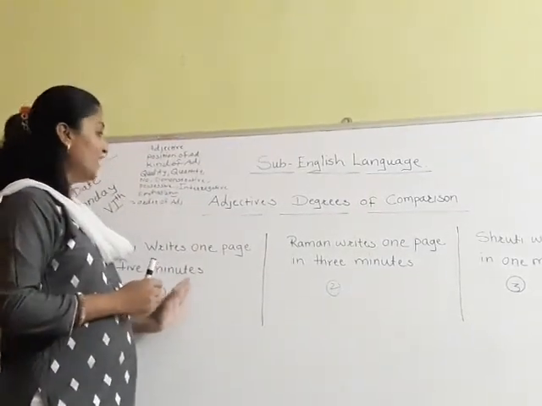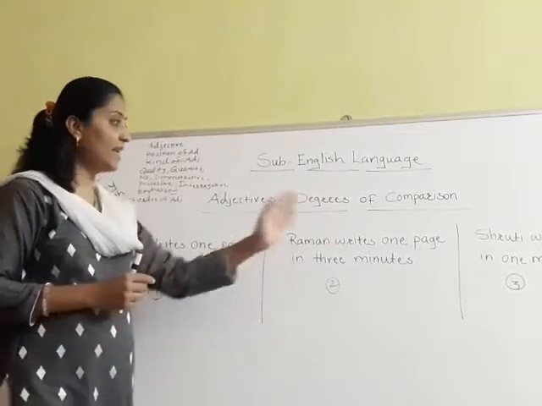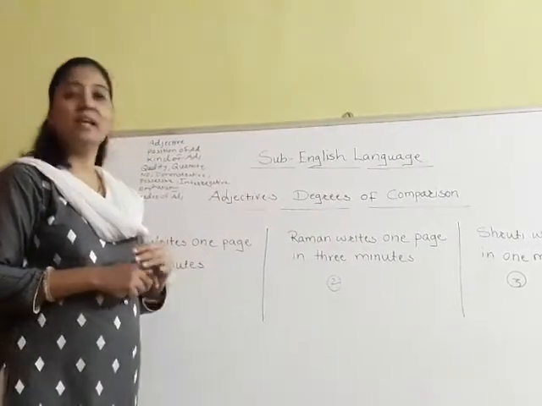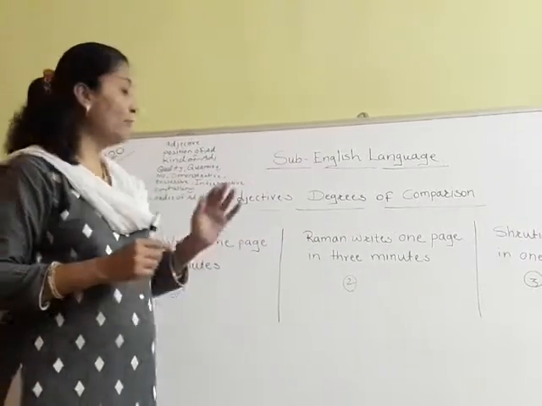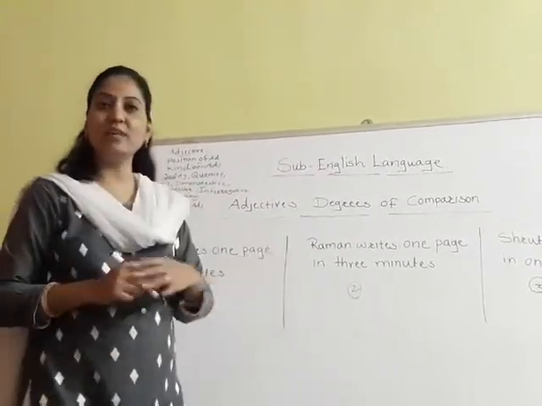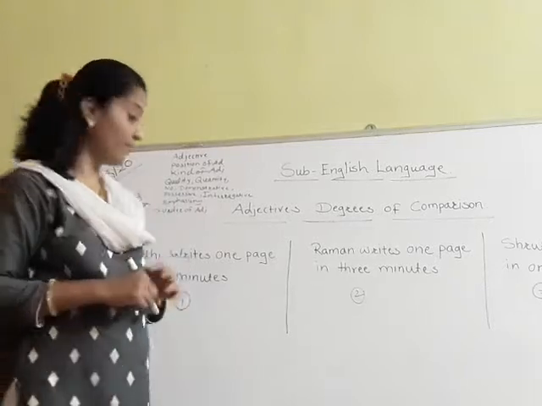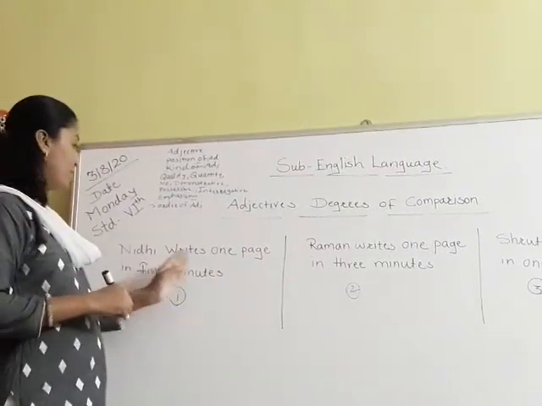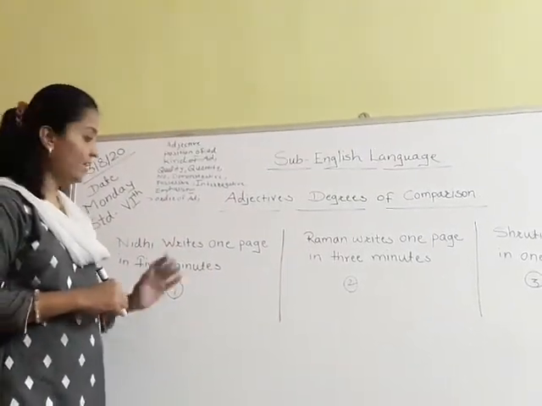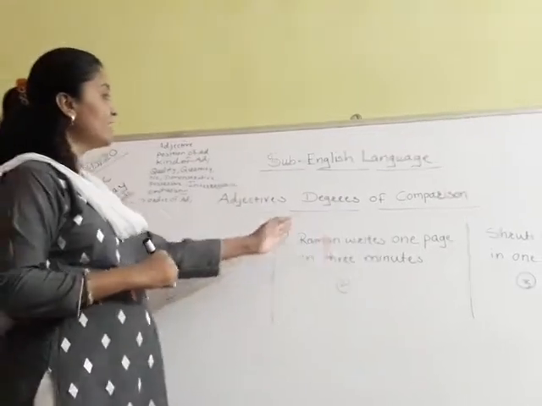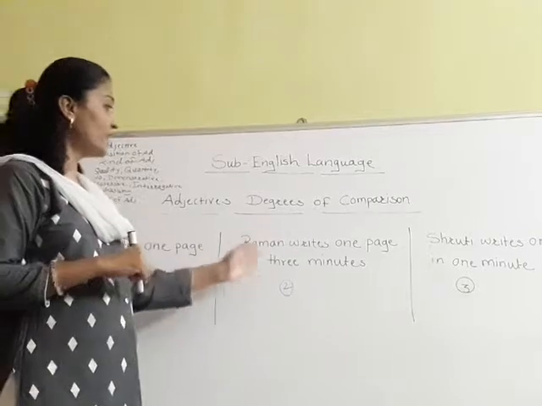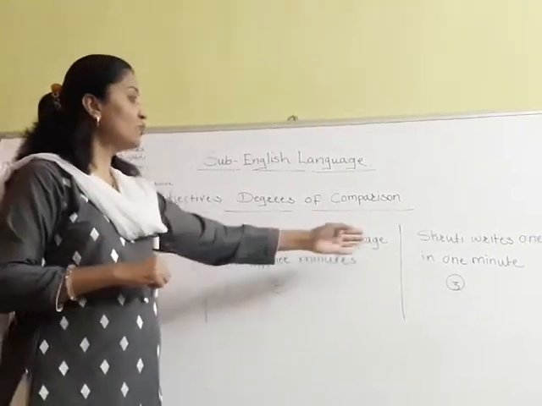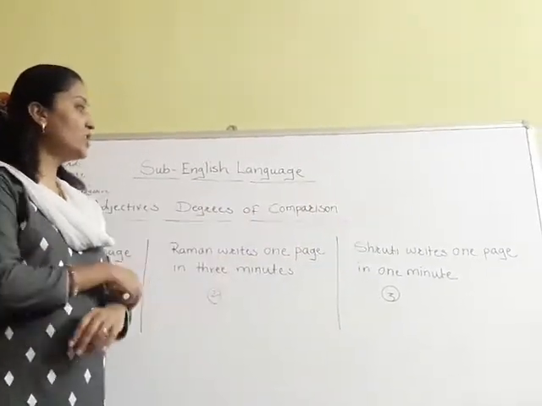One thing that these three persons are doing is that they are writing something, they are writing one page. But their writing speed is very different from each other. Nidhi is writing one page in 5 minutes. That is her speed. Raman is writing one page in 3 minutes. That is his speed. And Shruti writes one page in 1 minute. That is her speed.